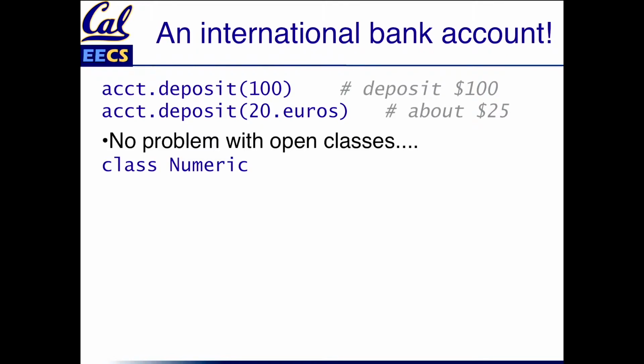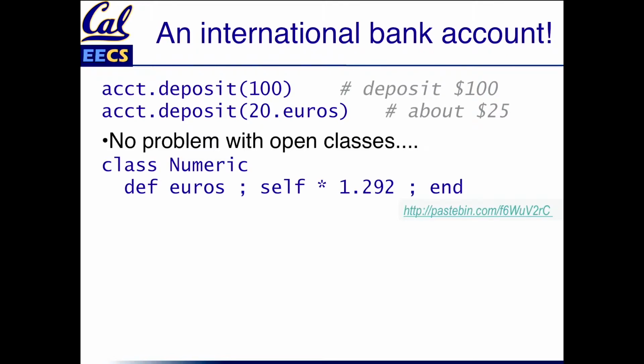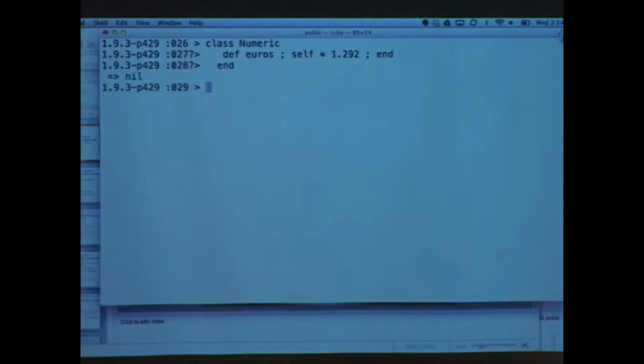No problem. We open the class. We define our euros according to an exchange rate that is what we call the good old days in the United States. And we're done. Does this really work? Well, let's try it. OK, I reopened the class. I added a method. Pretty cool.